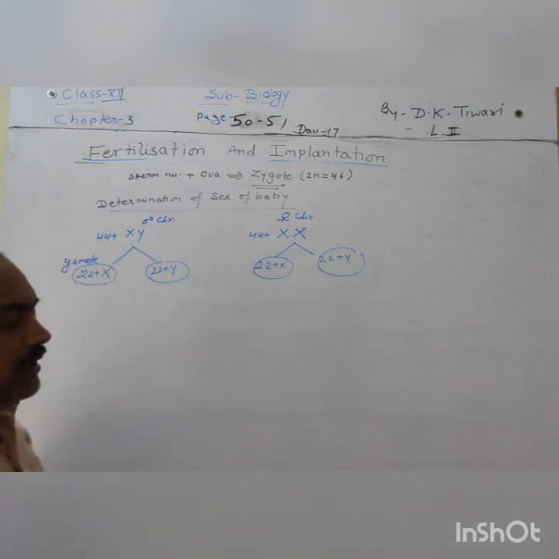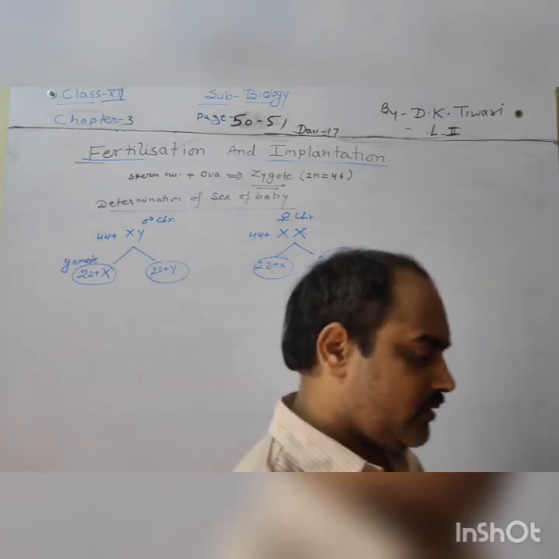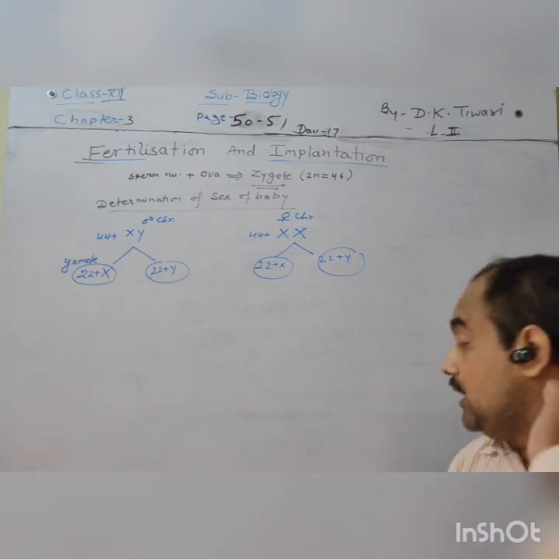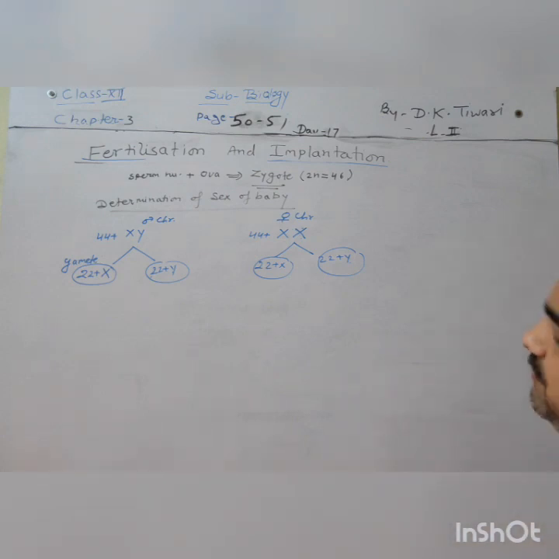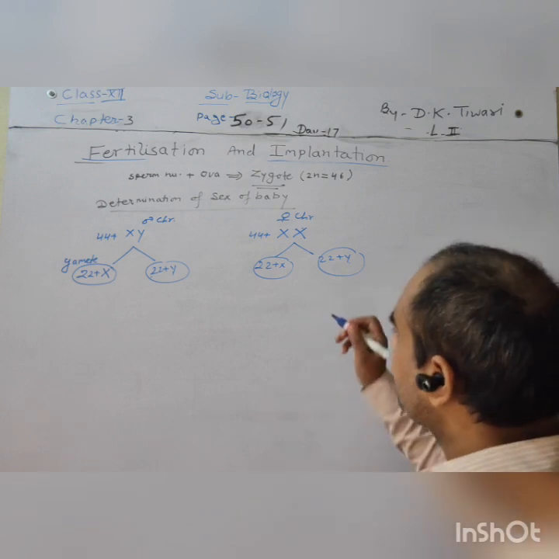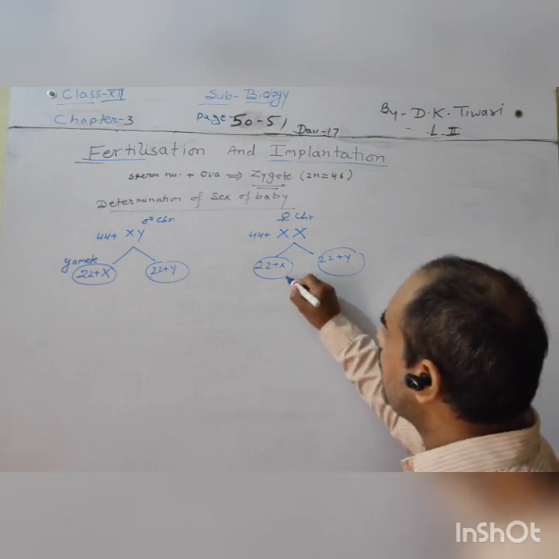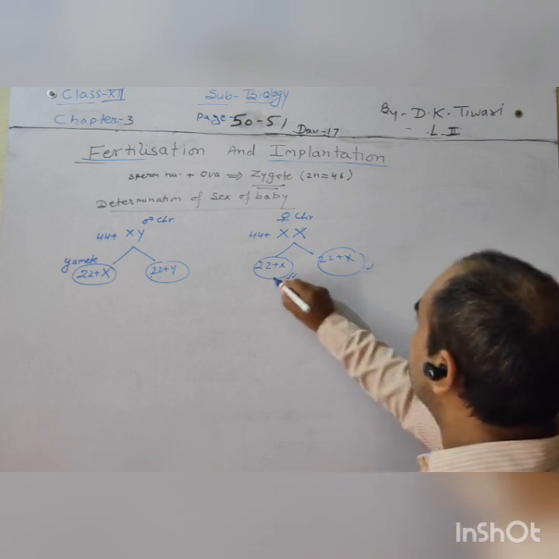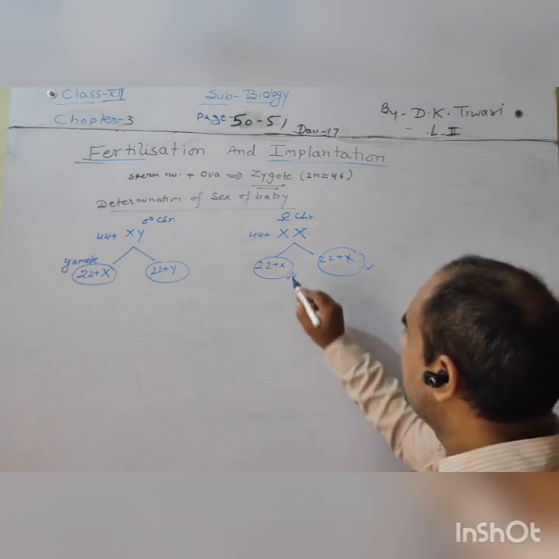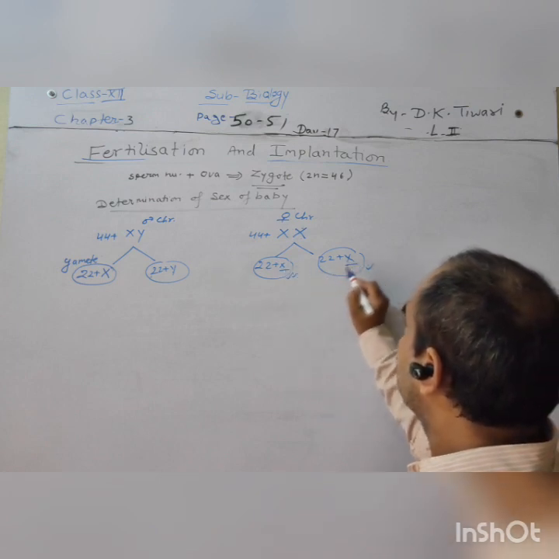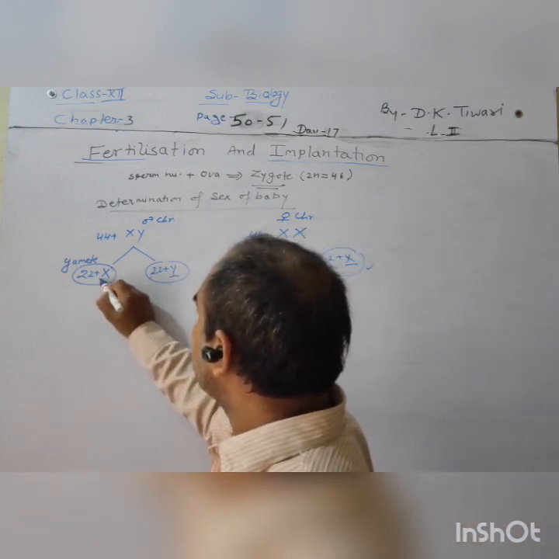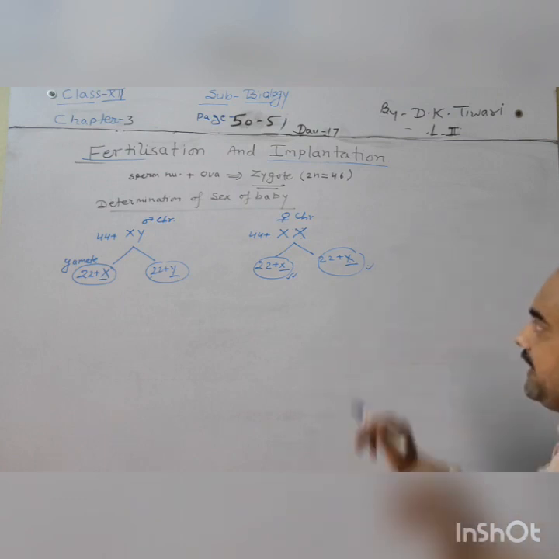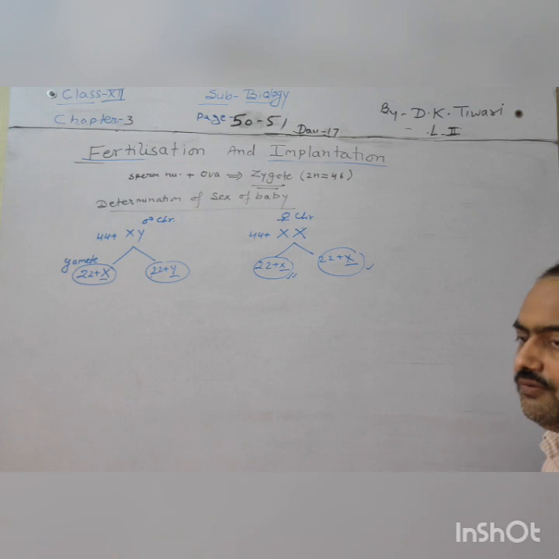Now during the oogenesis or spermatogenesis, when the oogenesis will take place, all the eggs will have the same type of constituent, 22 plus X. Remember, the X or Y is the sex chromosome here. XX always produces female baby and XY always produces male baby.